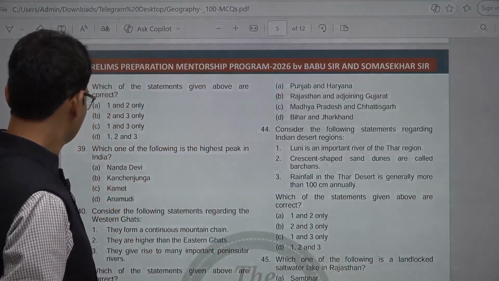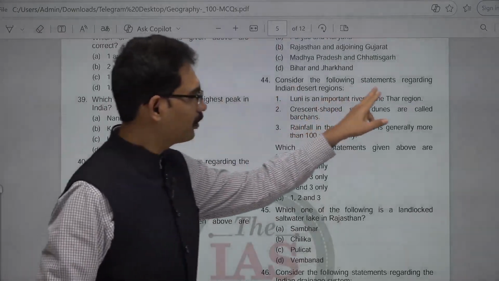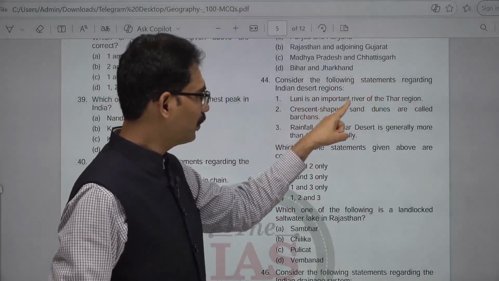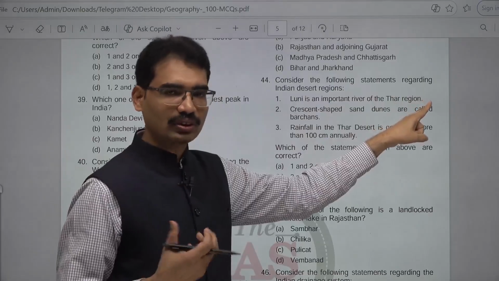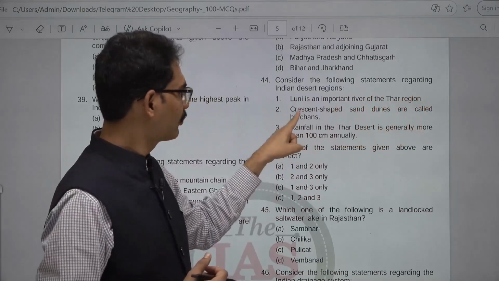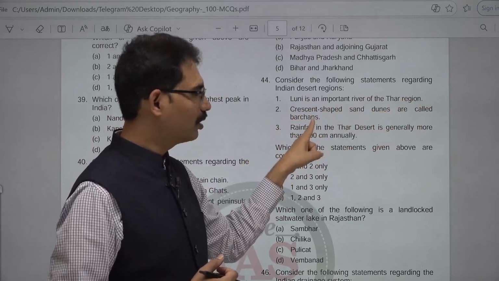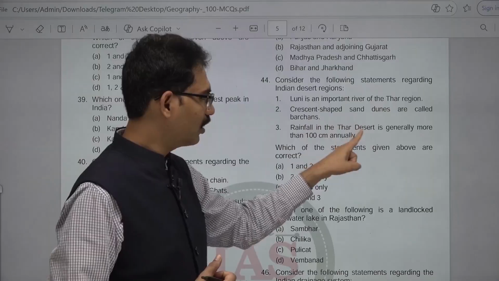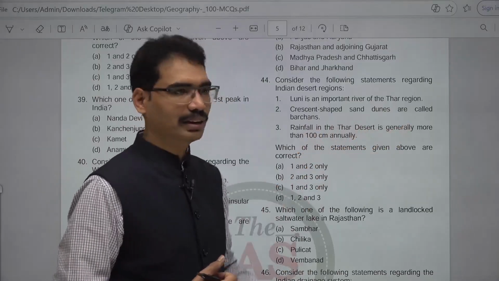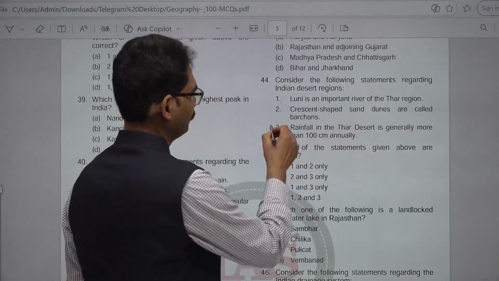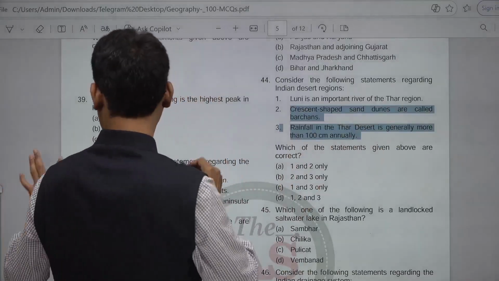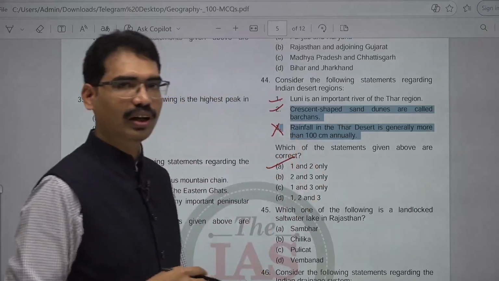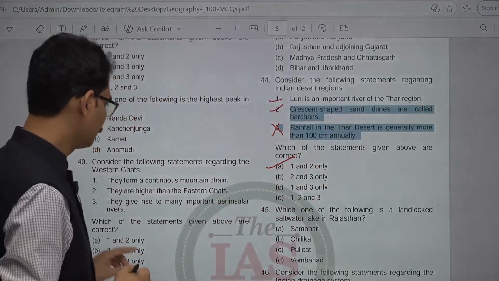44. Consider the following statements regarding Indian desert regions. Luni is an important river of the Thar region. Correct one. Luni is an important river in that area. Crescent-shaped sand dunes are called Barchans. True. These are the sand landforms. Rainfall in the Thar desert is generally more than 100 centimeters annually. This is less than. This is not more, this is less than. So answer here is, which is correct? 1 and 2. A. Next one.